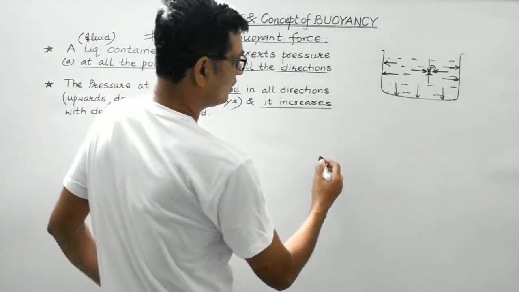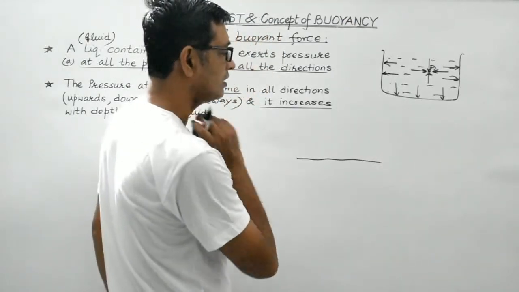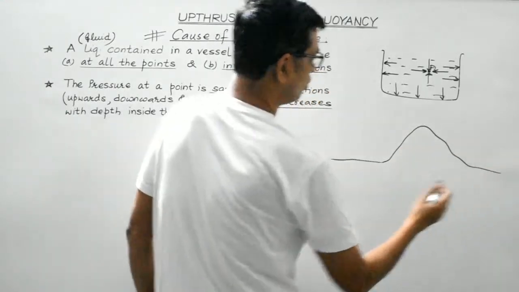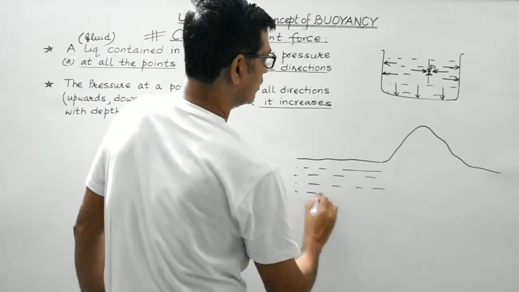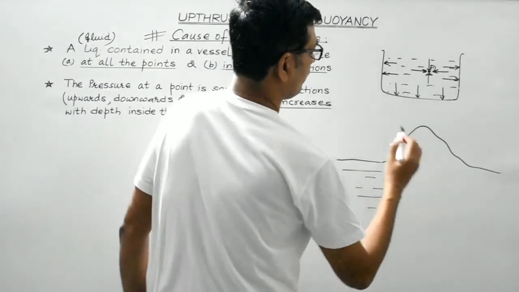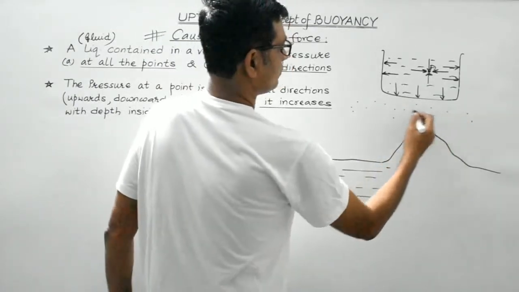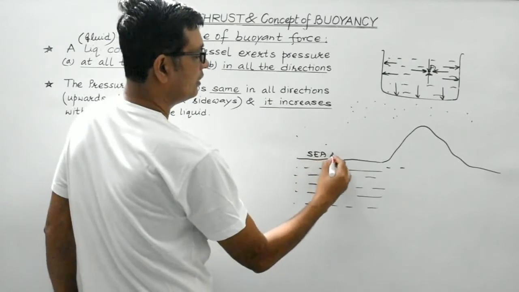Now suppose, students, let us consider this to be the water surface and this is a mountain and this is a sea or a river. Now this is Earth's atmosphere. This is suppose sea and this is sea level.